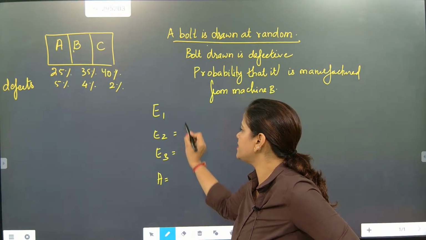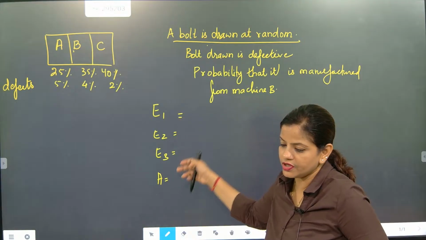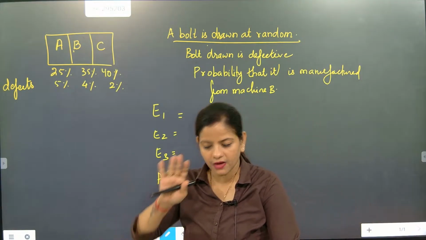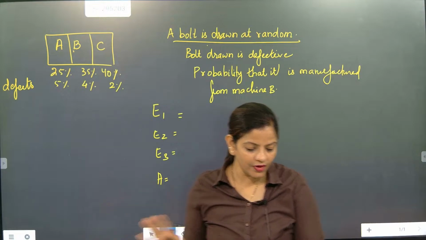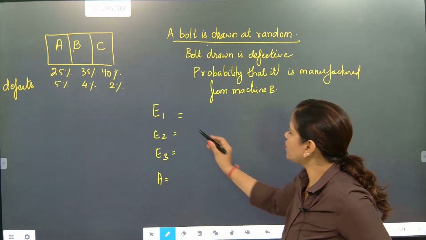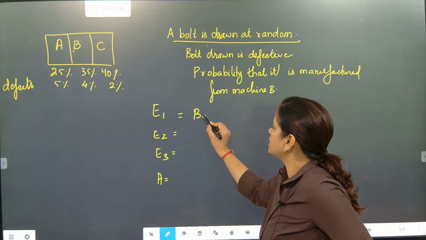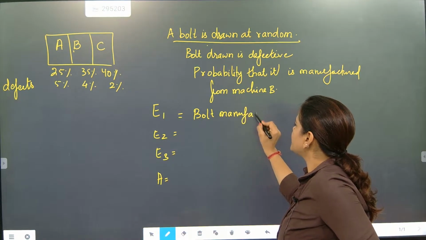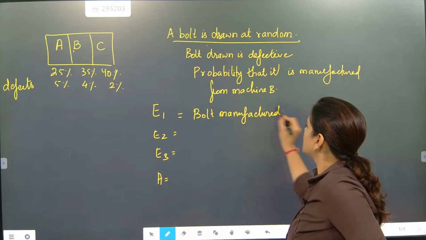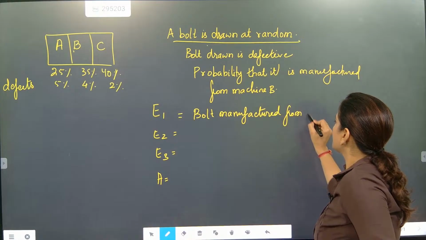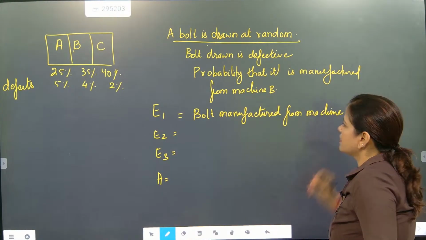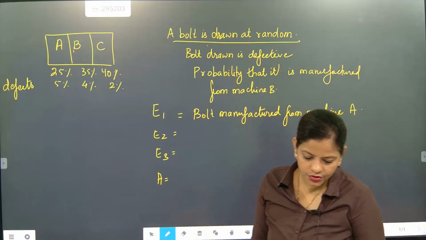You see, very nicely I have taken E1, E2, E3. What is E1, what is E2 and what is E3? After understanding the story, one by one. So first, what is E1? Bolt manufactured from machine A. Next one, beta, what is E2?